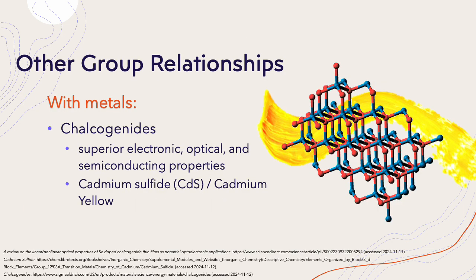Chalcogens can interact with other groups on the periodic table. When they form compounds with metals, they are referred to as chalcogenides. We see superior electronic, optical, and semiconducting properties in these compounds. Cadmium sulfide is one such chalcogenide that has been used over generations. It is commonly used as a pigment, more well known as cadmium yellow. However, it also has applications in optoelectronics, where it has been used as a photoresistor in items like nightlights.